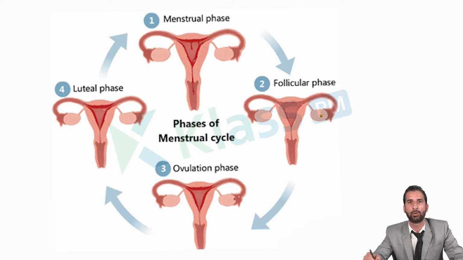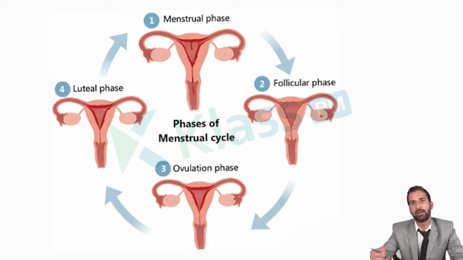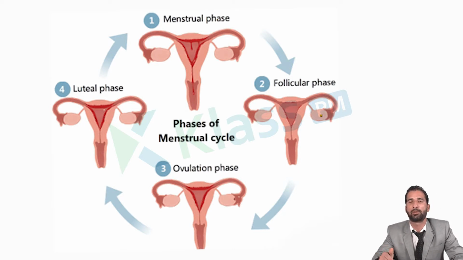So in the pre-ovulatory phase, the Graafian follicle matures, and on the 15th day itself, the mature Graafian follicle, matured due to the FSH hormone, releases the secondary oocyte which was present in it. The release of this secondary oocyte from the mature Graafian follicle is called ovulation, and the hormone responsible for ovulation is the luteinizing hormone, which is also secreted by the anterior pituitary.